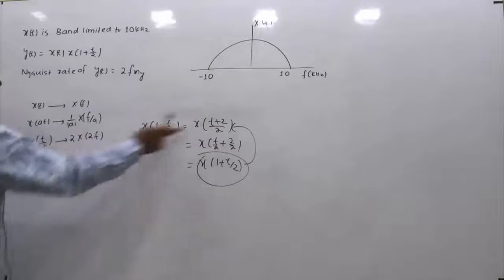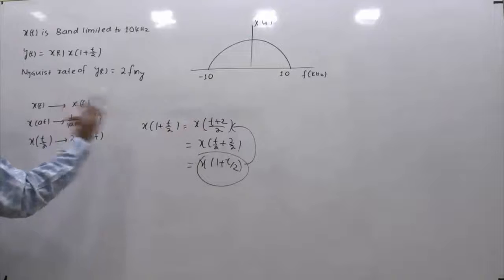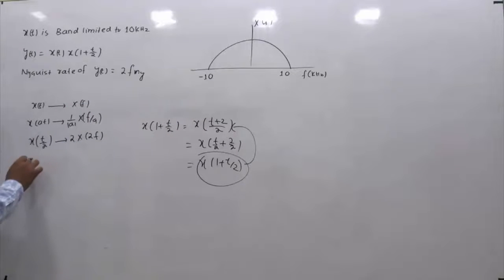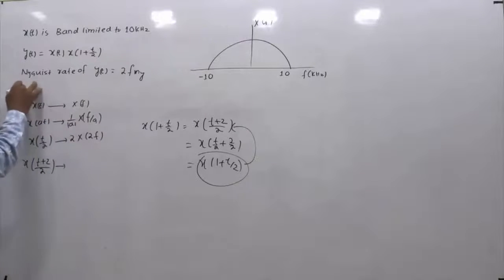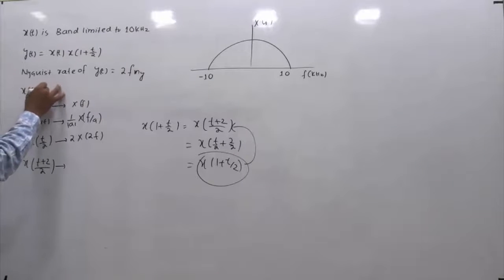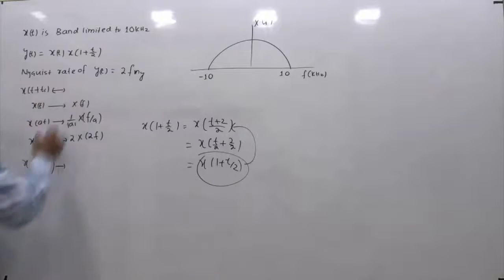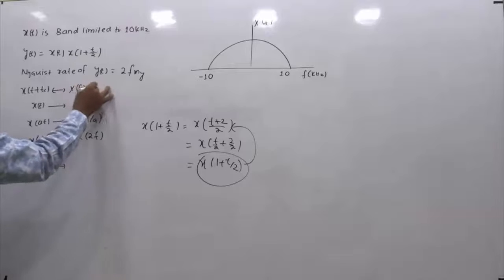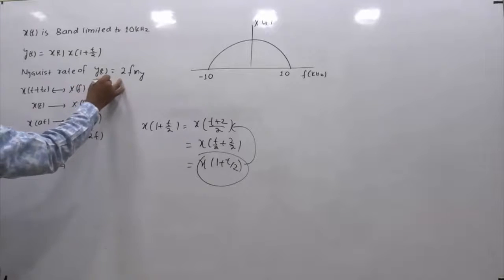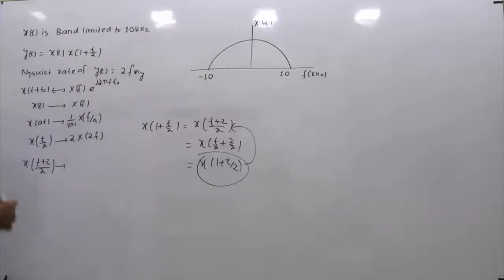If I have x of t by 2, then how do I reach this signal? If you compare this and this, just the t is replaced by t plus 2. So if you replace t by t plus 2, how will it look? t plus 2 by 2. Then by the time shifting property, what is the time shifting property? If x of t has the Fourier transform x of f, then x of t plus t naught will have the Fourier transform x of f into e raised to power j 2 pi f t naught.